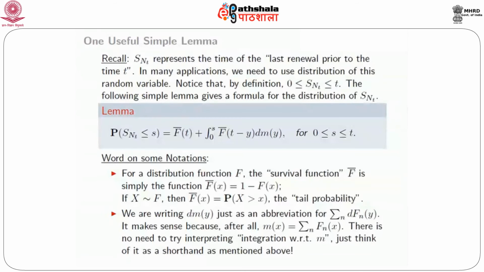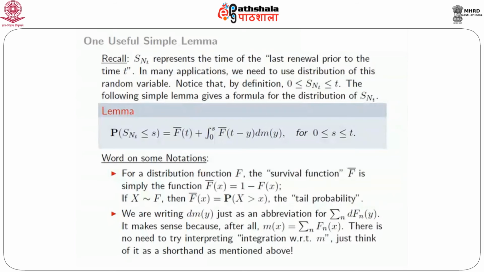And secondly, in the lemma, you see the appearance of dm(y). What is the meaning of that? Well, dm(y) is just an abbreviation for the summation over n of dF_n(y). And it makes sense because after all, m(x) is the summation over n of F_n(x).